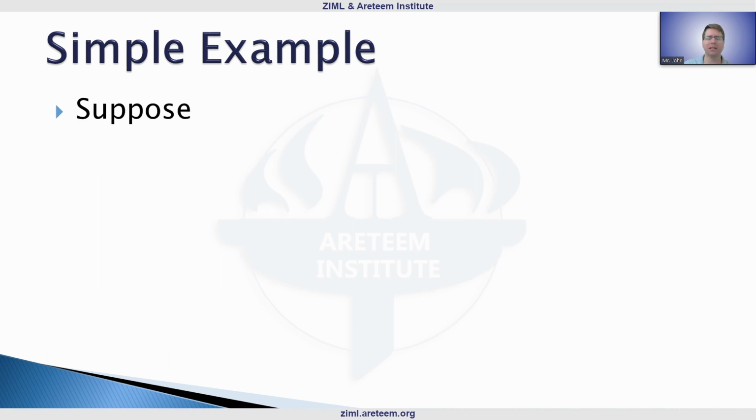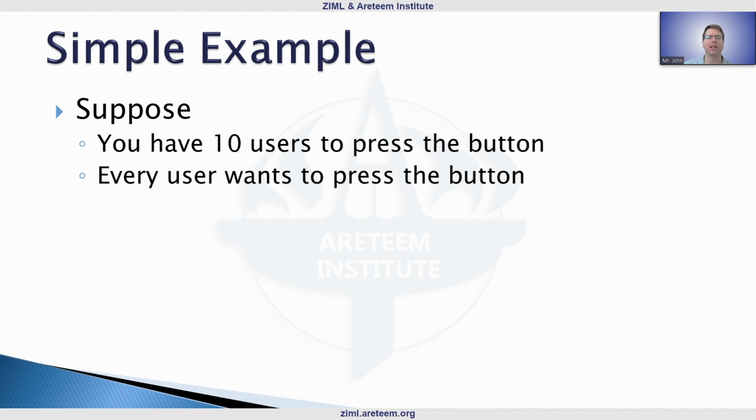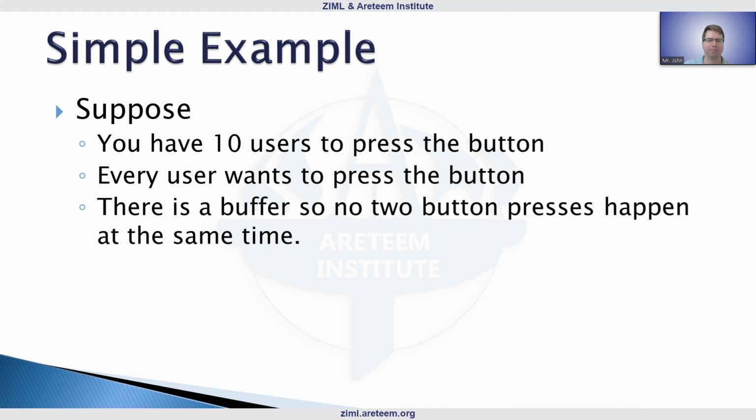So let's just start with a simple example that we're going to look at today. Suppose you have 10 users to press the button. Now, first of all, let's assume for this case, every user wants to press the button. Why is that not a crazy assumption? Well, that's just kind of a first step in any calculation, right? If you have 100 users and we estimate 10% want to press the button, well, now we're in this scenario. We don't even need to use the 100. We just can focus on how many users want to press the button there.